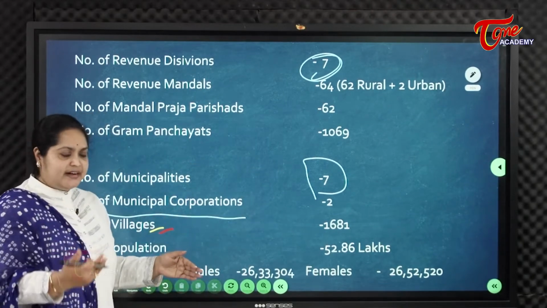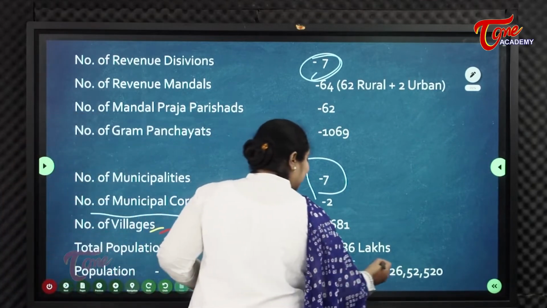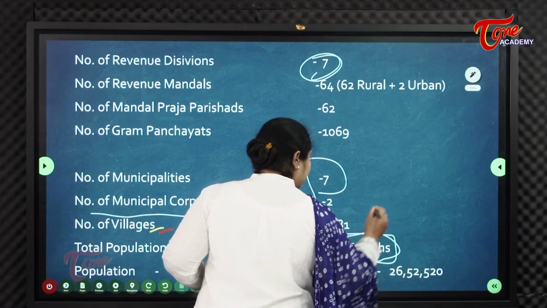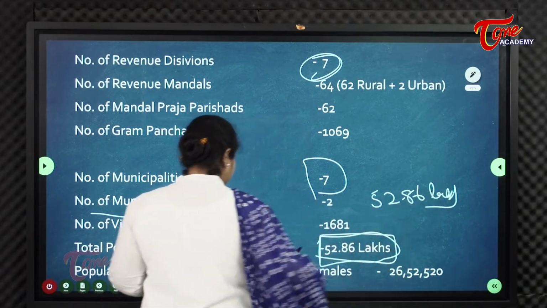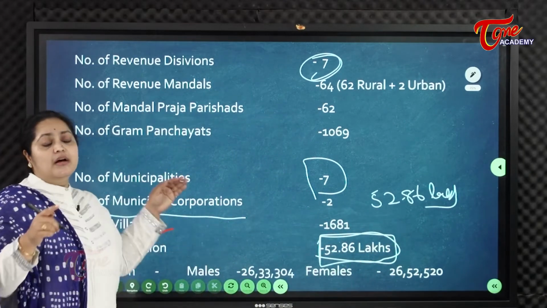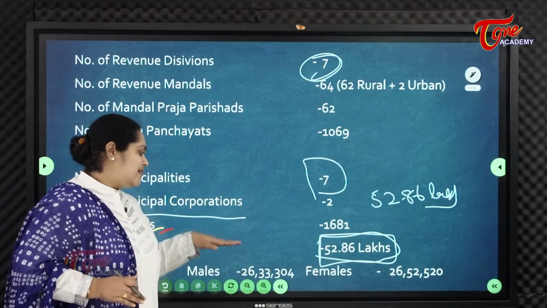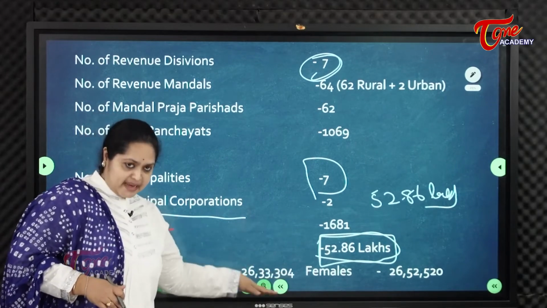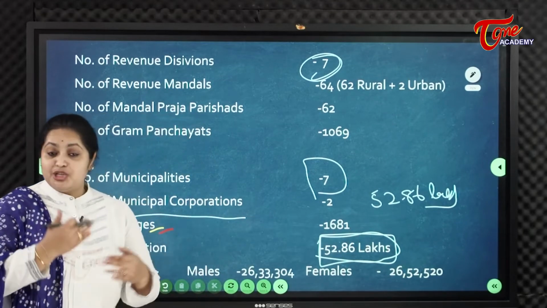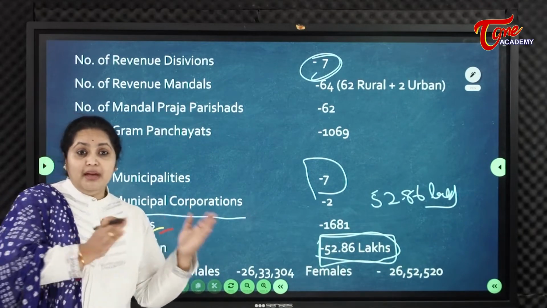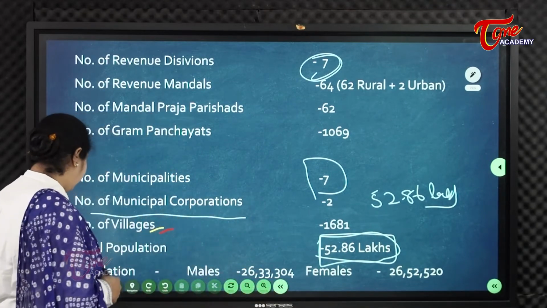Next, coming to the real demographics. What is the population of East Godavari district? 52.86 lakhs is the population of East Godavari. In that, what is the male population? Males number 26,33,304 and females 26,52,520. So the female population is more, so the sex ratio will be high.